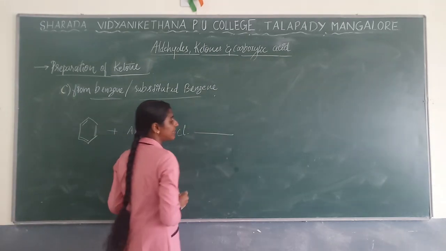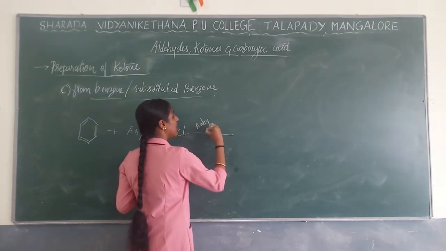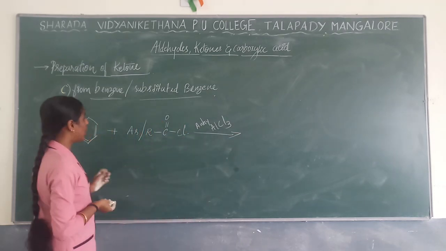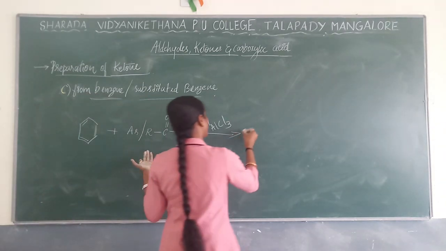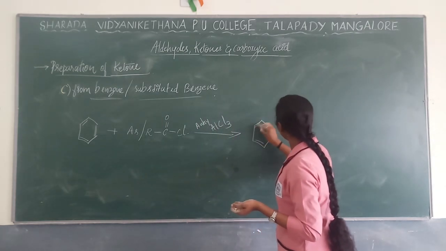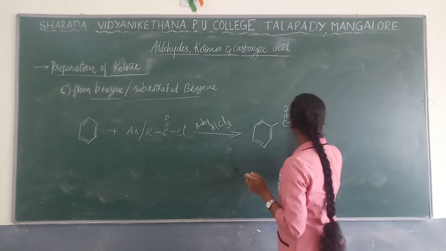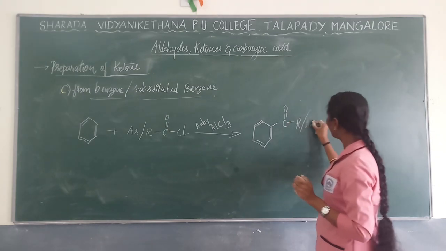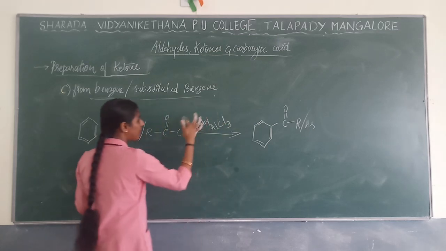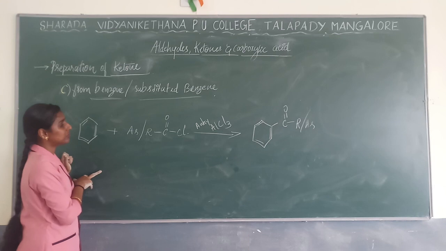You know, Friedel-Crafts acylation will be done in the presence of anhydrous aluminum chloride, AlCl3, right? So what will be the product? The simple product formation takes place over here. That is nothing but ketone: C double bond O with R group, or you can take aryl group. Any one of these we can write. So here what will happen in the presence of anhydrous aluminum chloride? You have learned how the mechanism of this Friedel-Crafts acylation will go.